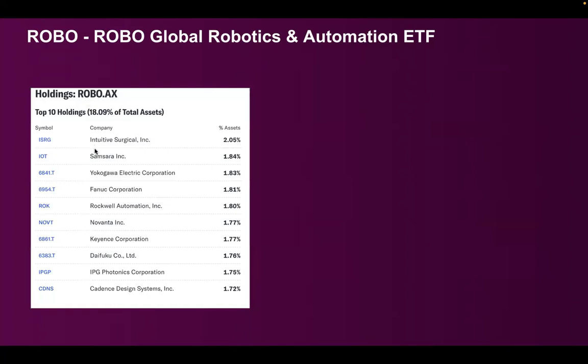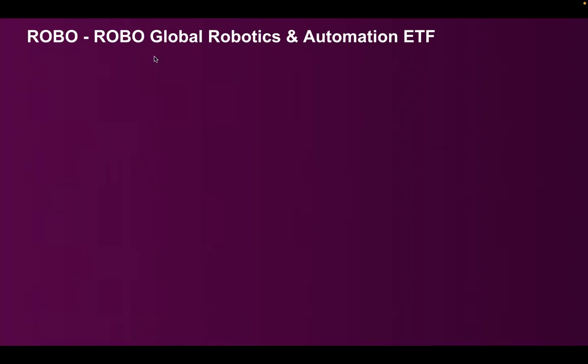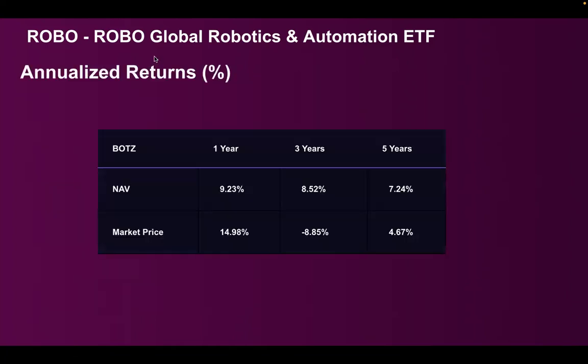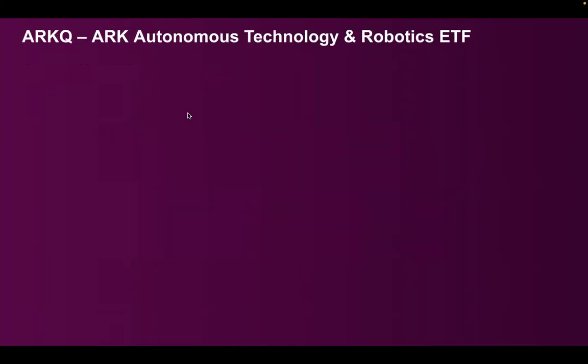Holdings: Intuitive Surgical, Samsara, Yokogawa, Rockwell Automation, etc. Lots of small and mid caps, interesting companies. Returns, though not great, are still decent. 8.52, 5-year CAGR of 7.24, which is just above returns coming from bonds. So this is a high risk, high reward theme.